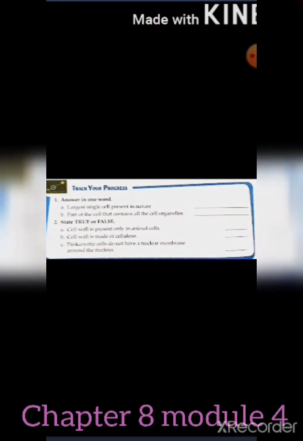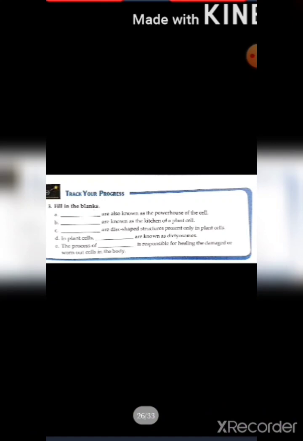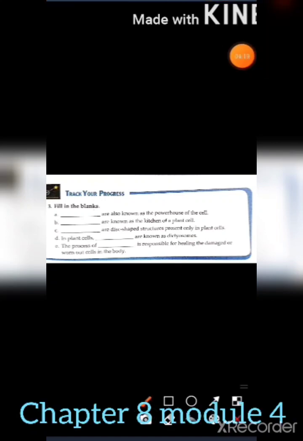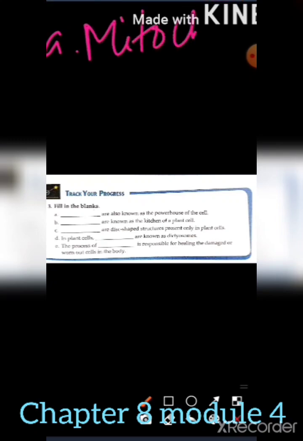So the next one, track your progress, fill in the blanks is there. First, dash are also known as powerhouse of cell. So A will be mitochondria. Mitochondria is powerhouse of cell.